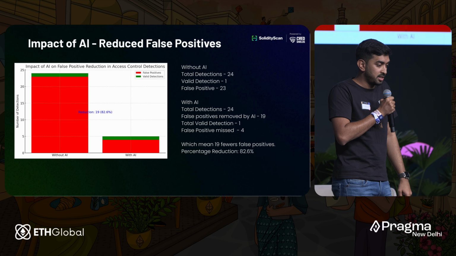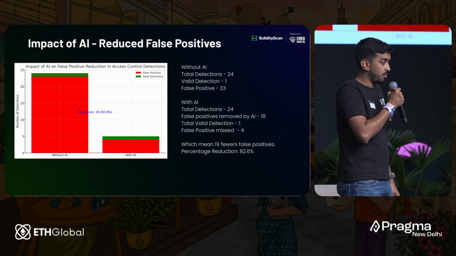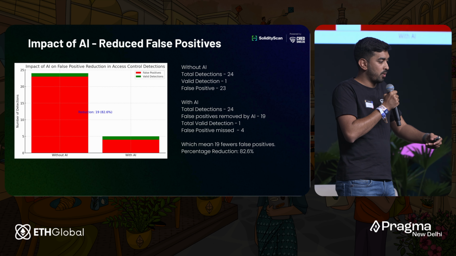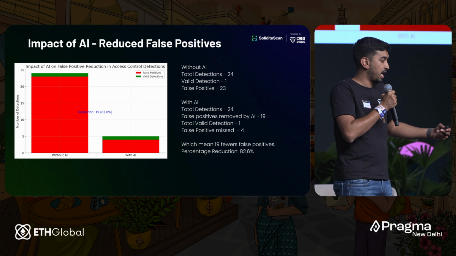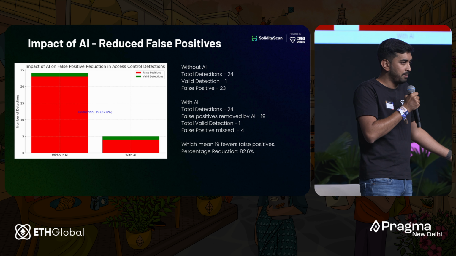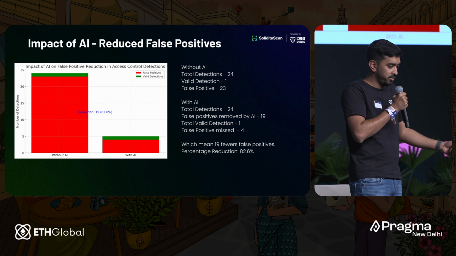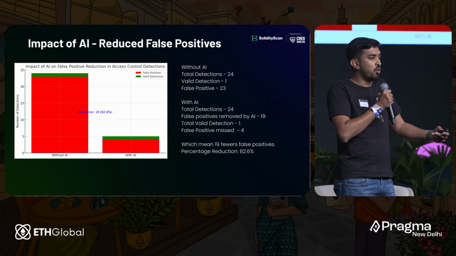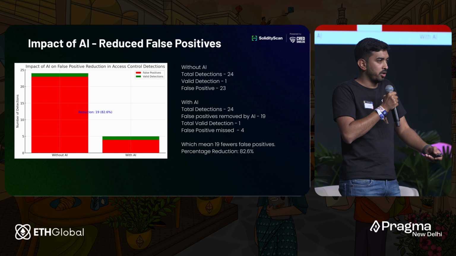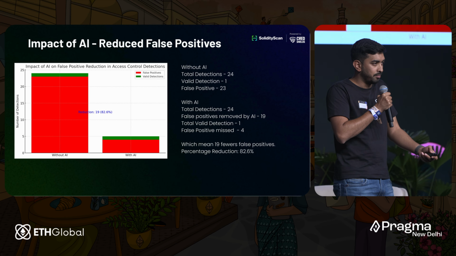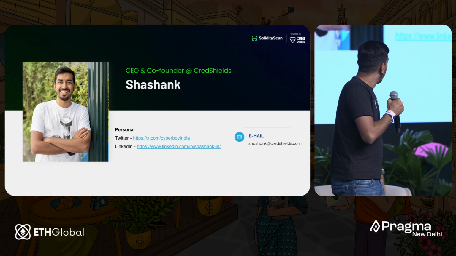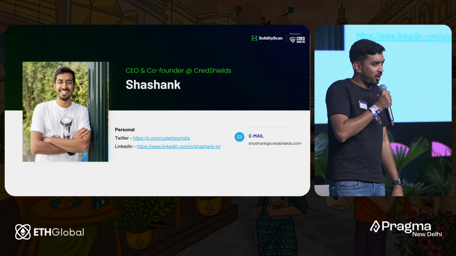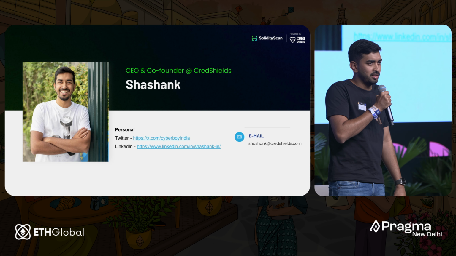And that's what this talk was about: how we leverage AI so that you have an AI-powered auditor sitting in your pipeline to reduce false positives and reduce vulnerabilities in your code, so that you are more ready when you go for a manual audit, or you go for a bug bounty program or something like that. That's my talk. It's very short because I tend to keep my talks short. I would be happy to take any questions if you have.